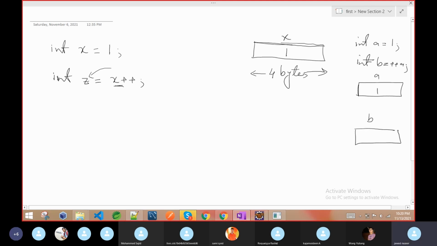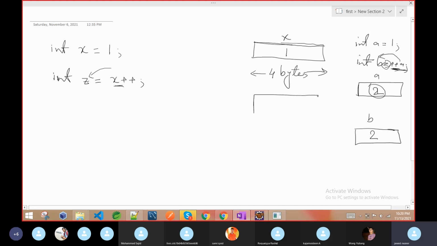This is pre-increment, so its priority is really high. Before assigning the value from a to b, it first does this operation. So first it makes a equal to 2, then it assigns the value. Once this operation is done, the value of a is assigned to b. The latest value of a is 2, so it assigns 2 to b.